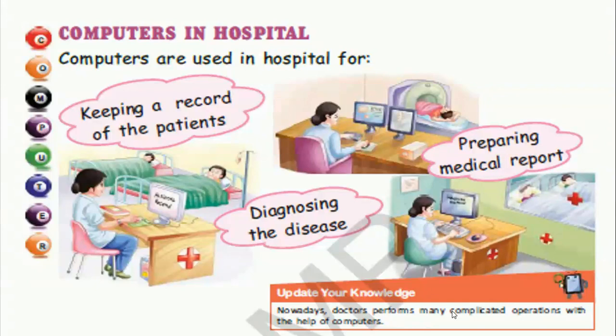And what is the doctor doing sitting over there? She is typing in the computer, she is writing in the computer about the disease the patient is suffering from. In the third picture, a doctor is sitting in front of the computer and she is preparing a medical report. Medical report means what the disease of that patient is, what medicines are given to the patient, and what precautions are to be taken by the patient. All these things are kept in record by the doctor inside the computer.